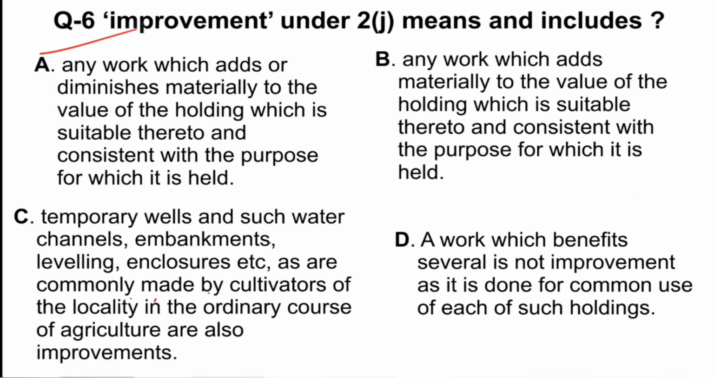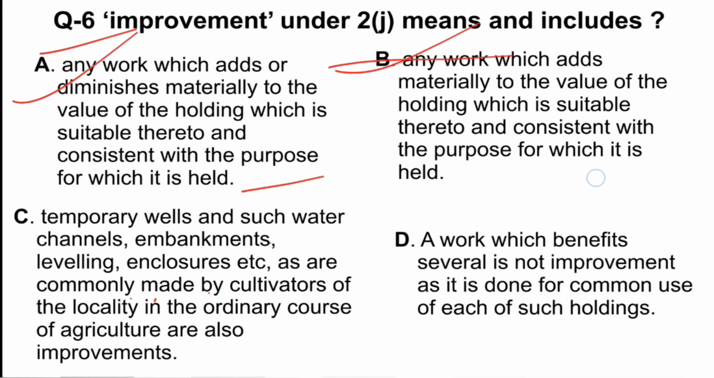Next question says, improvement under 2J means and includes. So option A provides any work which adds or diminishes materially to the value of the holding which is suitable thereto and consistent with the purpose for which it is held. So as per the definition of improvement, diminishes cannot be improvement. So option A could not be the answer. B says any work which adds materially to the value of the holding which is suitable thereto and consistent with the purpose for which it is held. This is the right answer, because it materially adds to the value, suitable and consistent with the purpose.